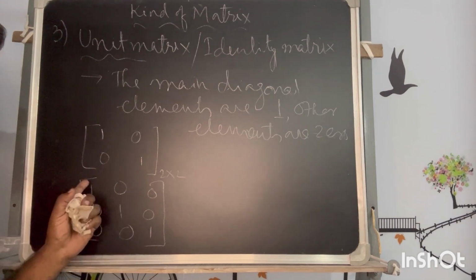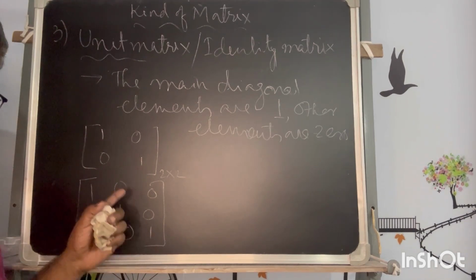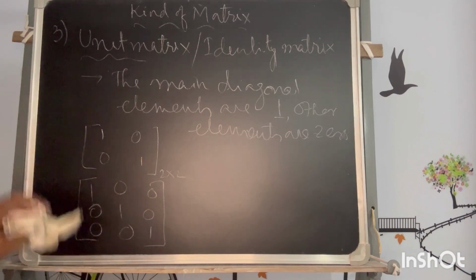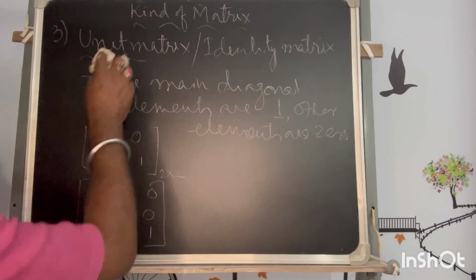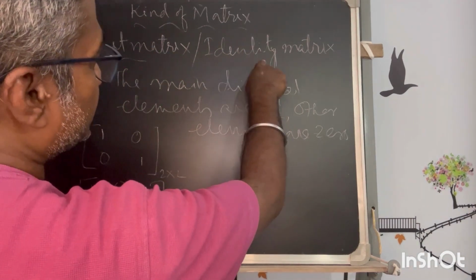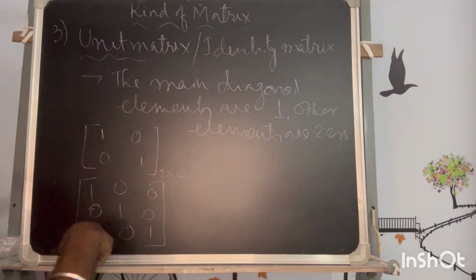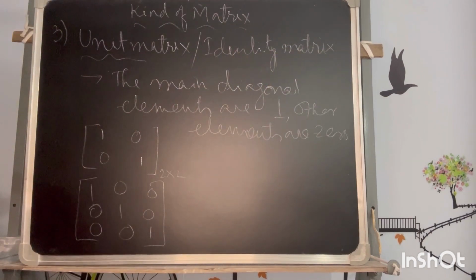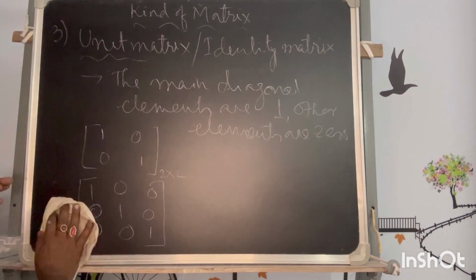Only the main diagonal elements have to be 1. So this is the case of the unit matrix, and the same thing goes with the identity matrix. These are also called the identity matrix. So you have to remember by the name.